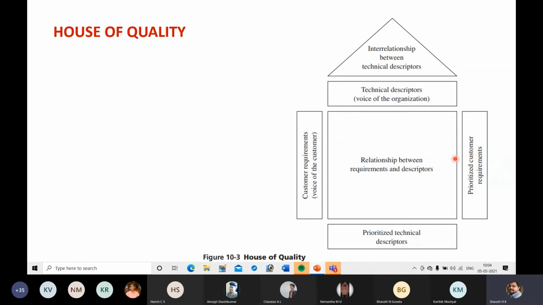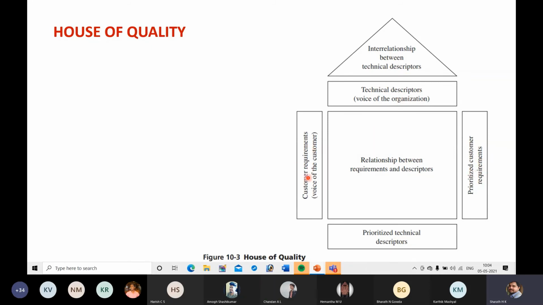Someone may say, I want a car which will give 20 kilometer per liter mileage. That might be its requirement. Next, technical descriptors may be descriptors regarding engine technology. It may be design requirements of the engine, performance of the engine. How can we increase the efficiency of combustion? 100% combustion, is it possible to achieve? Those are the technical descriptors.